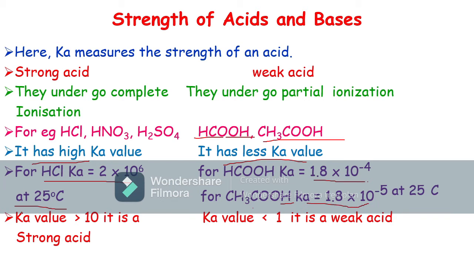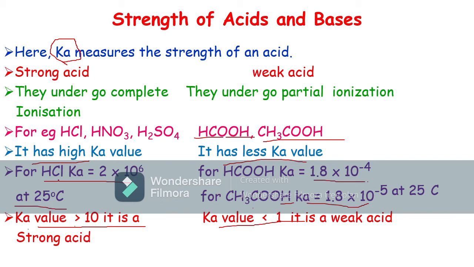In general, if the Ka value is greater than 10, it is a strong acid. If the Ka value is less than 1, it is a weak acid. So from the Ka and the Kb, we can define which ones are the strong acids and which ones are the weak acids. So do you understand, student? Ka is the ionization constant or dissociation constant of the acids, and it is the measure of strength of acids. Kb is the measure of strength of bases. So from this Ka, we can determine which are the strong acids and which are the weak acids.